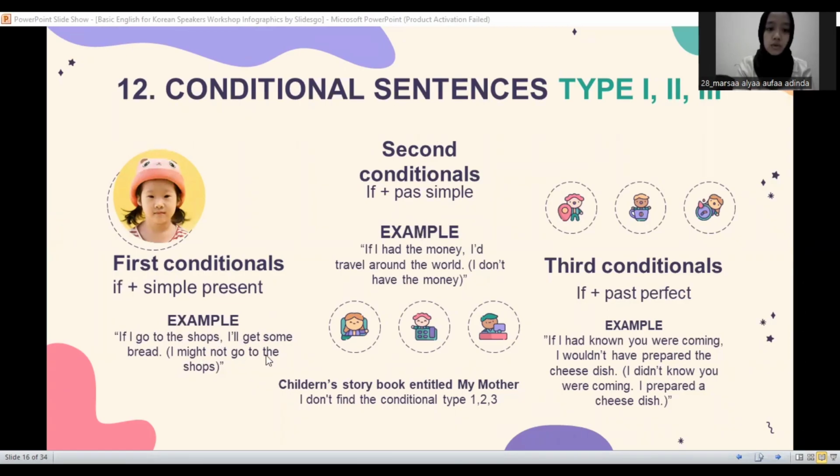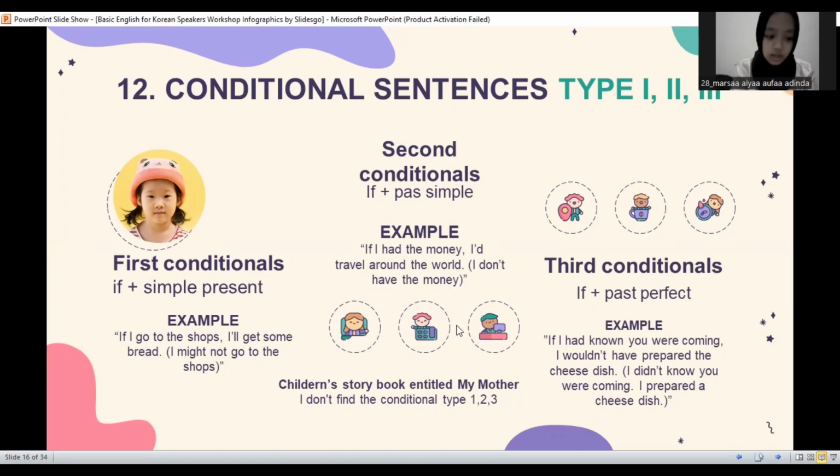I might not go to the shop. These tenses are used when we want to talk about something that is likely to happen in the future after a specific set of circumstances. The formula is if or when, present simple, simple future will, or imperative.